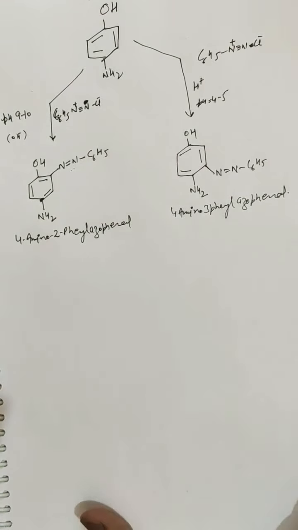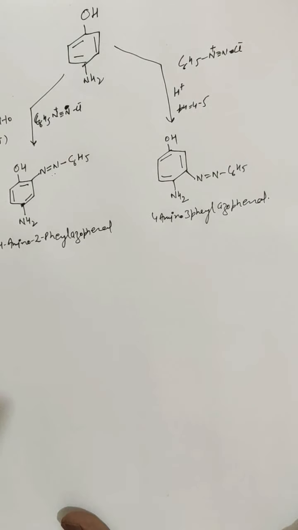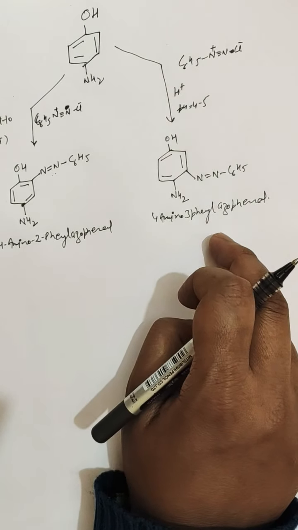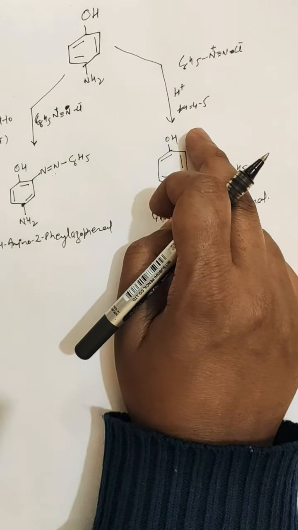So this is the product obtained when we carry out the reaction in acidic conditions.